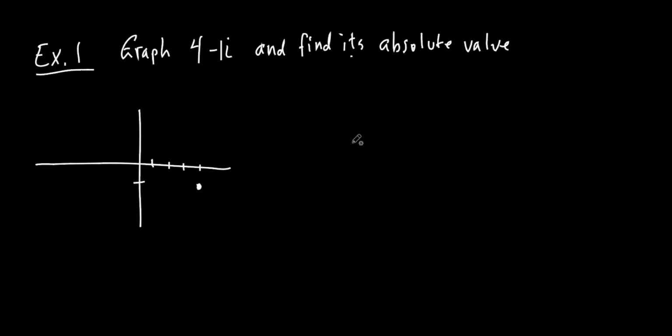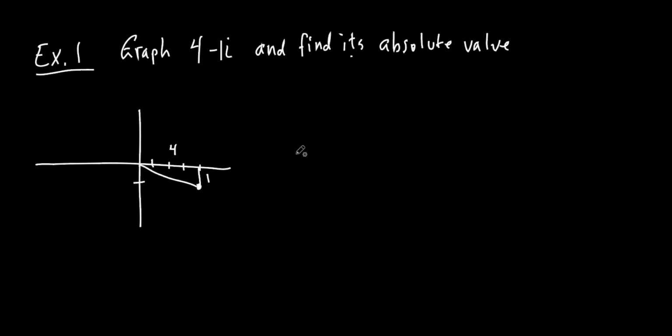All right, now find its absolute value. So you could just use that little formula that we just did, or if you wanted to, you could make a little right triangle out of it. Okay, it's fine with me, however you want to do it. How far is this one? What's the length of that side? That's 4. What's this one? It's 1. So how do I find the absolute value of it? Meaning finding the hypotenuse, right? Finding that length right there.